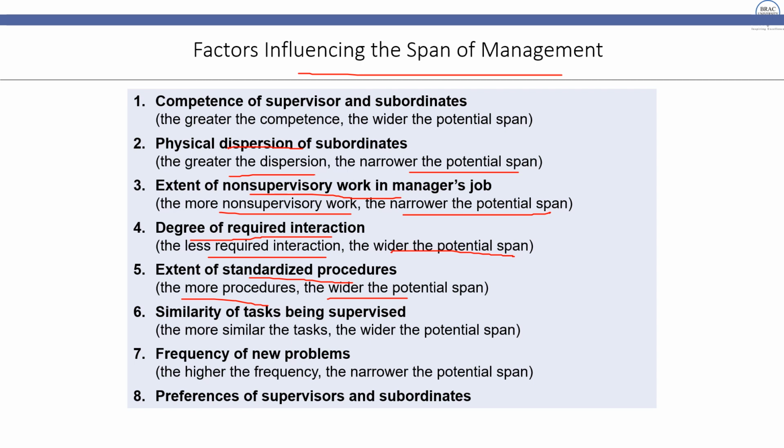When you have so many steps to pass before you reach a decision, that actually creates a wider span of potential in terms of control. Similarity of tasks. If the tasks are more similar, it gets a wider potential span. Frequency of new problems. If this is in high frequency, the narrower the potential span.